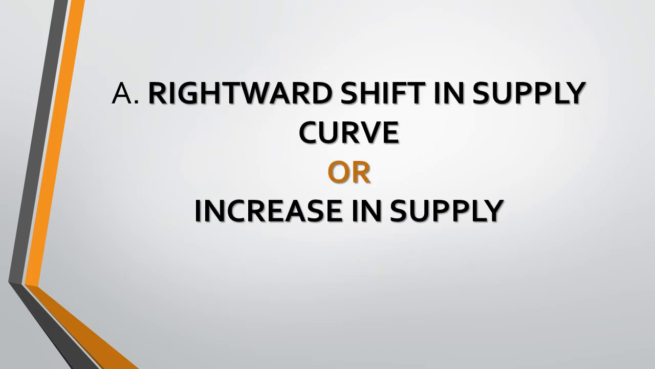Okay students, as we all know, there are two kinds of supply. The supply curve will either increase or it will decrease. So we are going to go through both of the topics individually, and we will see how the supply curve increases and how it decreases. Okay, the first topic here is a rightward shift in supply curve, or we can also say increase in supply.